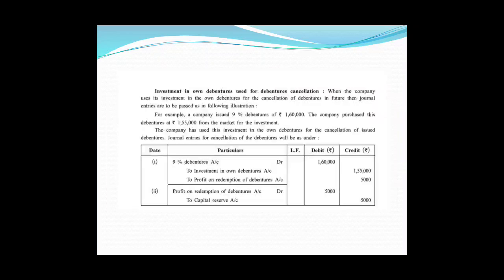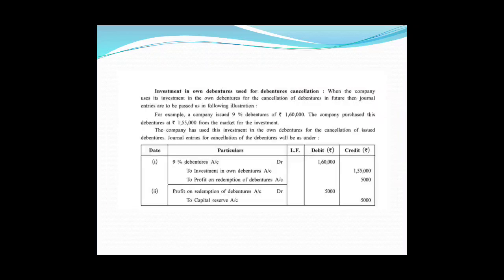But what if the company is reselling these debentures? If the company resells these debentures, then first of all, at the sale price, bank account will be debited and investment in own debentures account will be credited, and then the difference between the purchase and sale price will give profit or loss to the company.